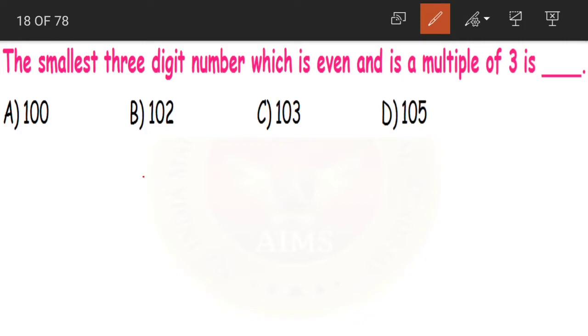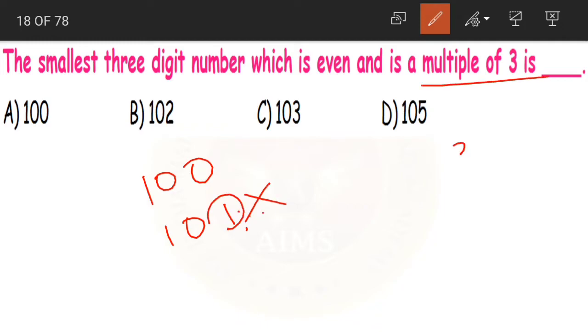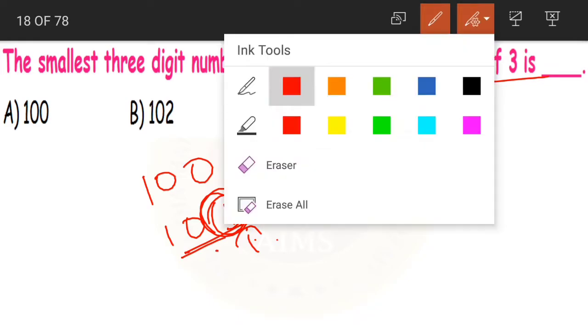So we will go for another number. After 100 what do we have? 101. Now again, is 101 a multiple of 3? No. And it is an odd number. 1 is here in the ones place. It is an odd number. 101 is an odd number. But we need an even number.